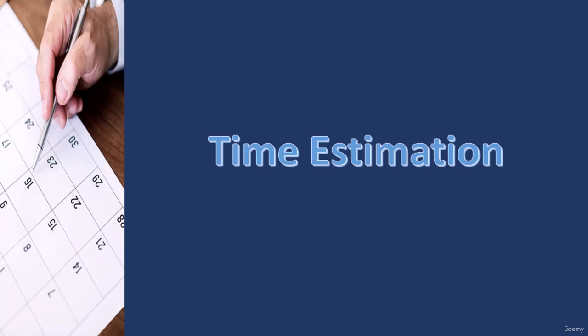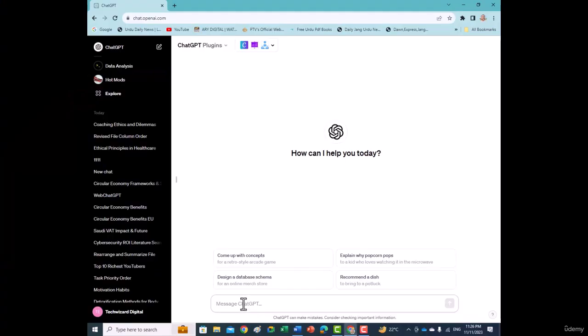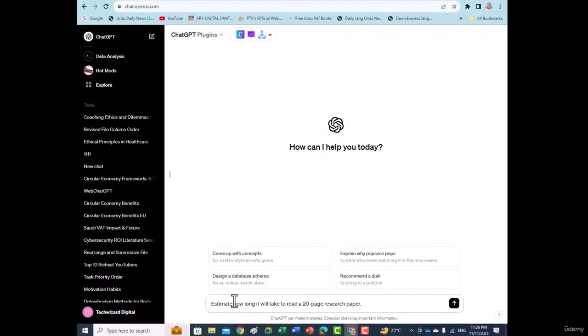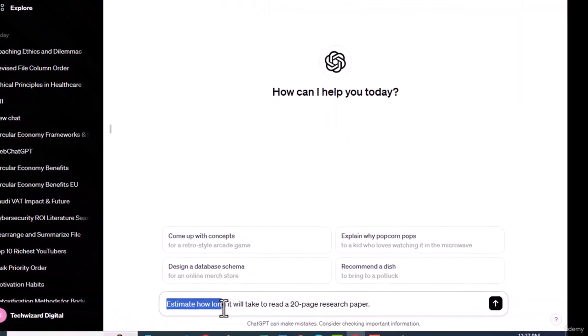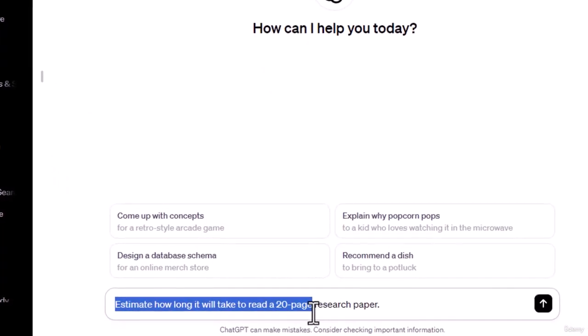Two, time estimation. Estimating how much time each task might take. In prompt, estimate how long it will take to read a 20-page research paper.